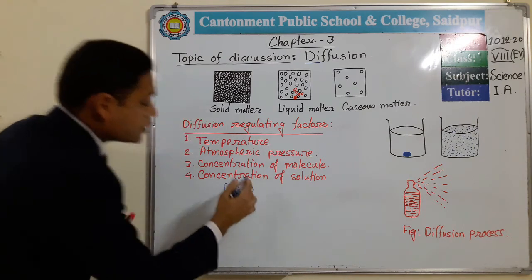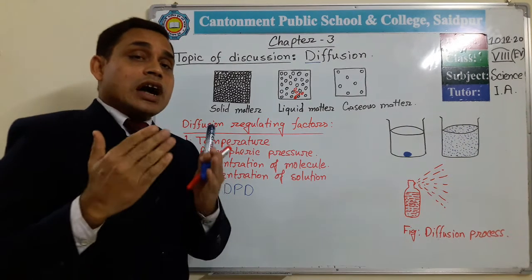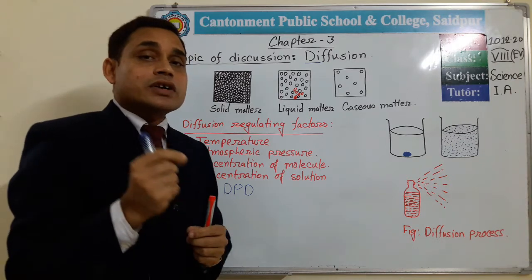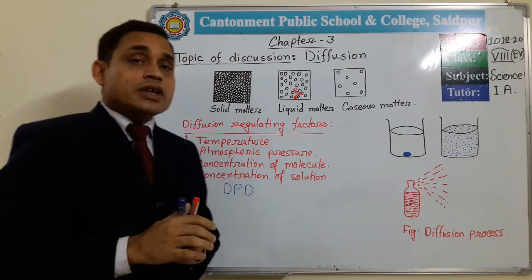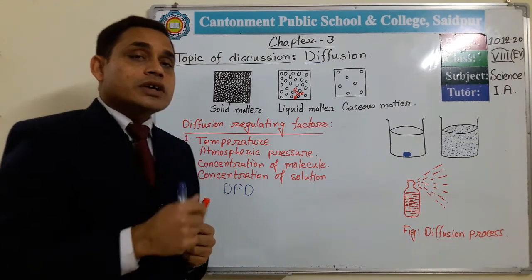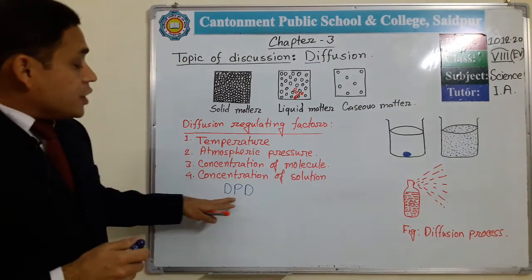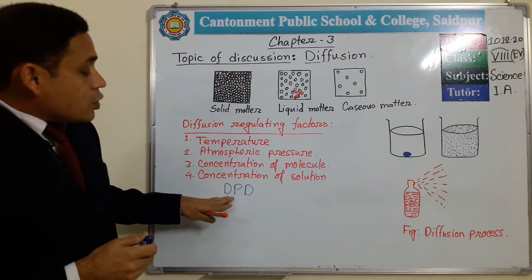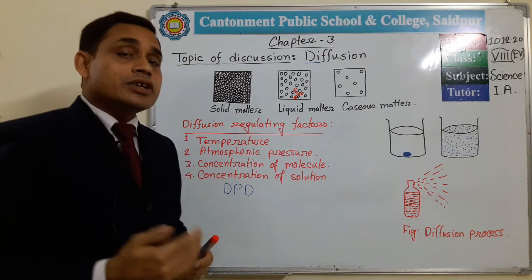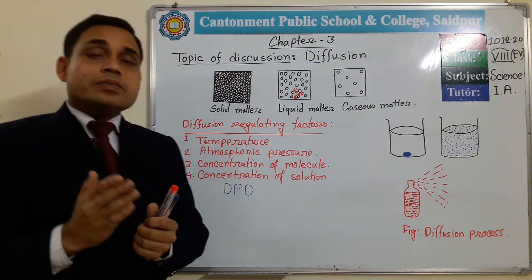Diffusion pressure deficit. This is a very important thing. Here the water potential outside the plant cell is very high, and inside the plant cell the water potential is very low. That's why water enters from the high water potential area to the low water potential area. This is diffusion, and this is DPD, diffusion pressure deficit. You will get the knowledge of this diffusion pressure deficit in your next class.